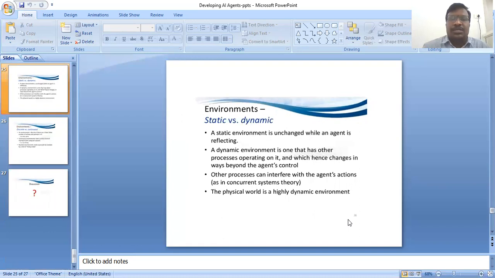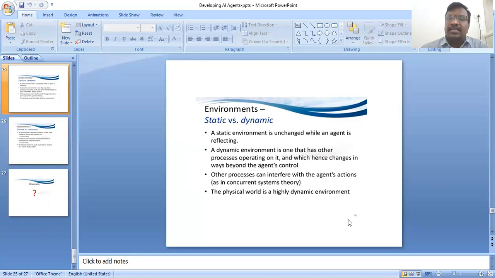And next is static versus dynamic environments. A static environment is one that remains unchanged while an agent is deliberating.